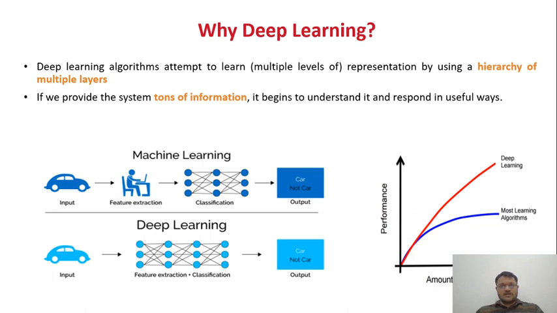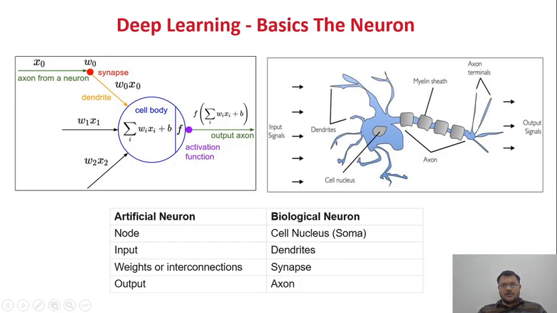If you go through the definitions, deep learning algorithms attempt to learn representation by using a hierarchy of multiple layers. So here we are going to use one layer, one hidden layer, a second hidden layer, and this is the third one. So this is the output layer. Data is passing through different layers, and it will analyze the inside of the data and different patterns, and only then we'll get the output.